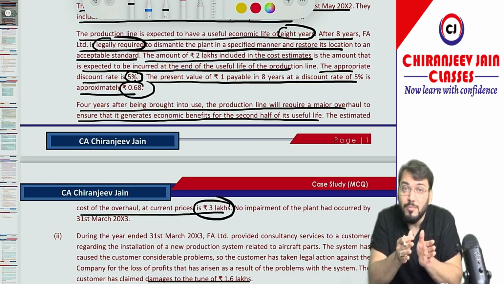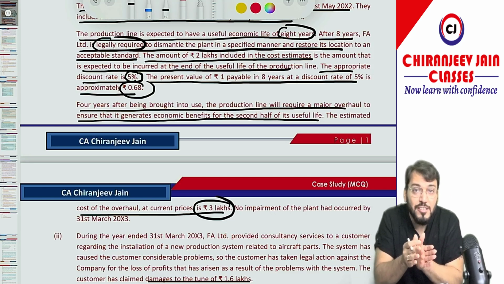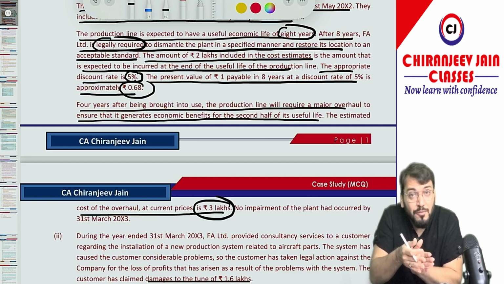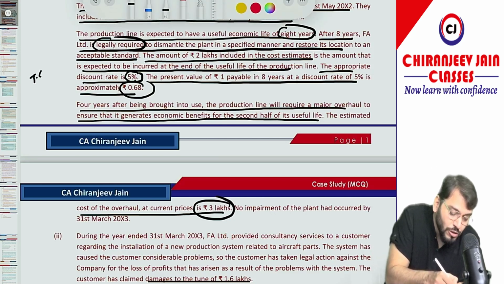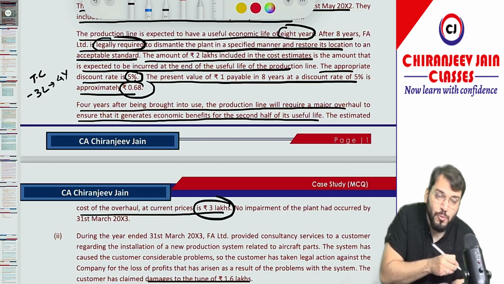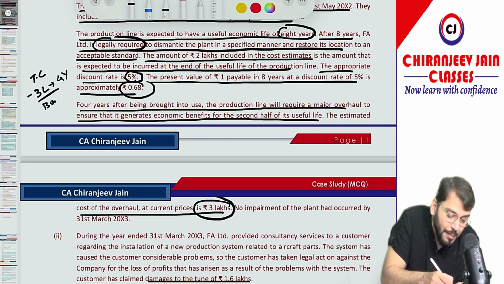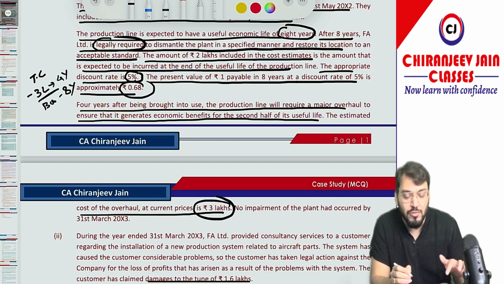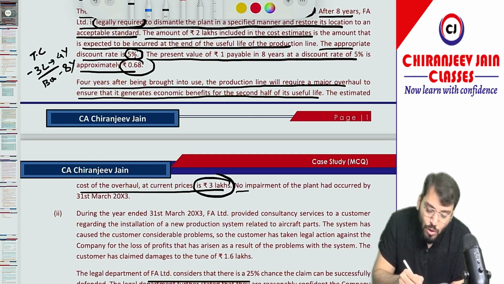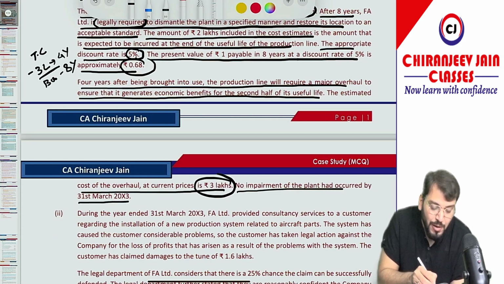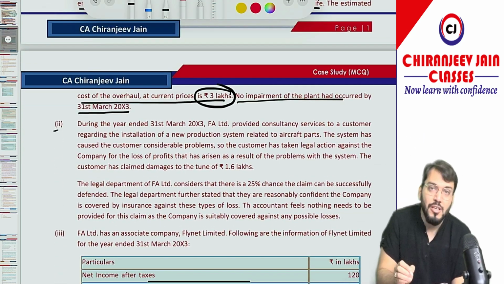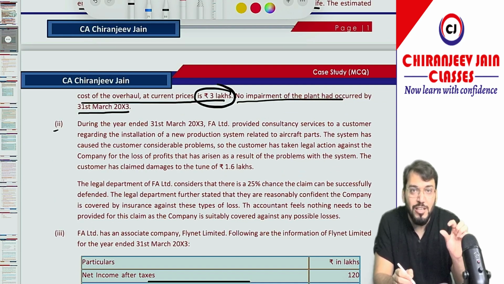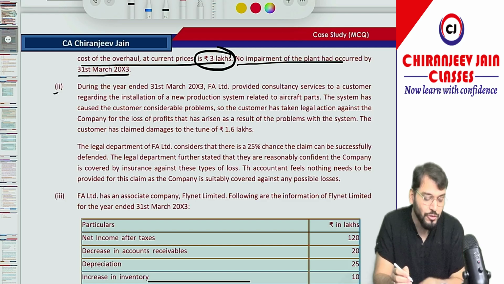The useful economic life of this major inspection or major overhaul expense will be the first 4 years. So for the first 4 years this will be amortized, means out of total cost, the 3 lakh will have a 4 year useful life and the balance will have an 8 year useful life. So depreciation will be calculated accordingly. No impairment of plant had occurred by 31st March 2003. So there is no impairment loss, and we are not supposed to calculate any impairment loss. Point number 2. So the first part of this case study is based on Ind AS 16. Understood? Come to second part.